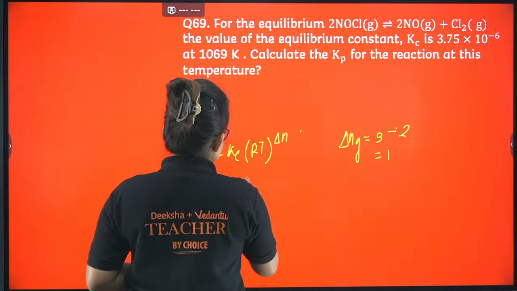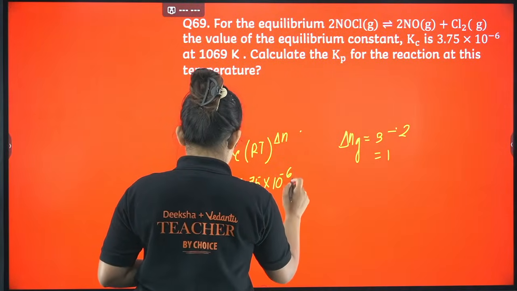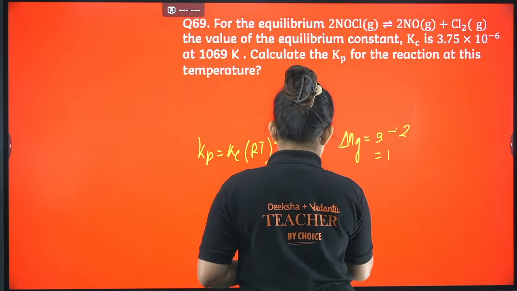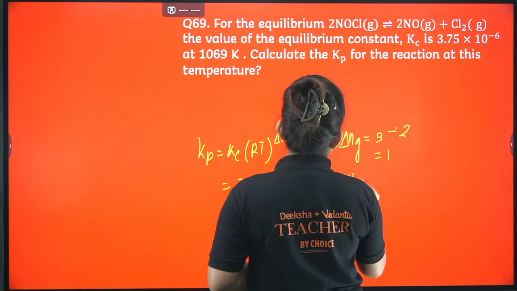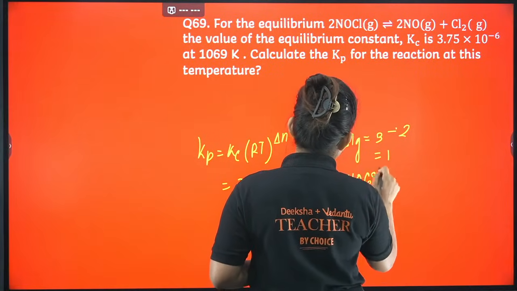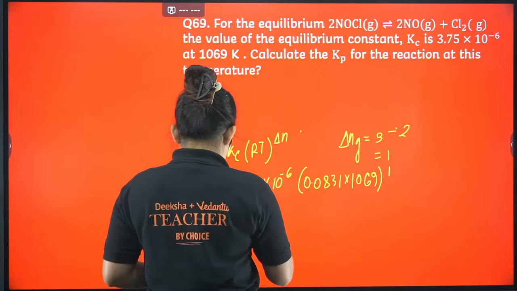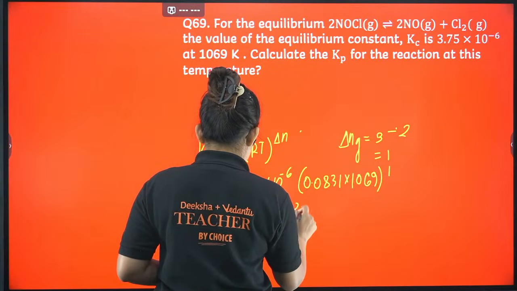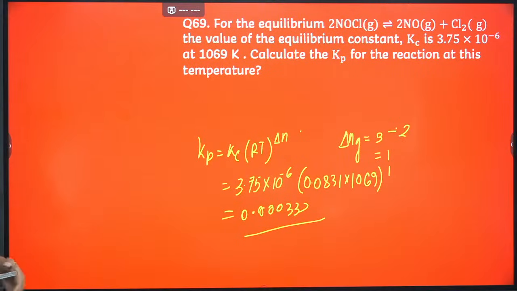Now put the value: 3.75 into 10 power minus 6 into 0.0831 into T value, how much? 1069 power 1. If you just calculate this, it will come up to be 0.000333. That's it. Simple calculation.